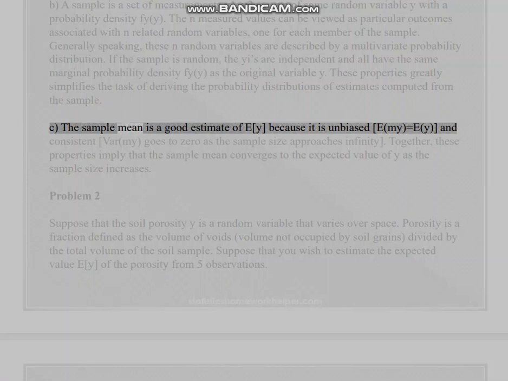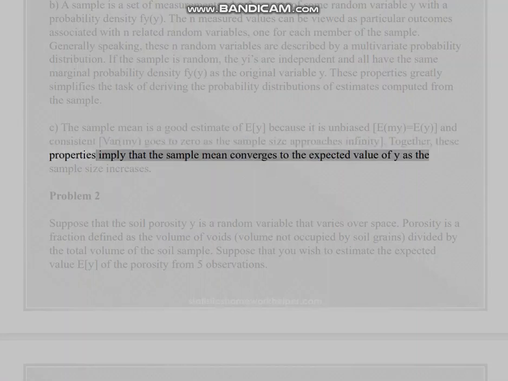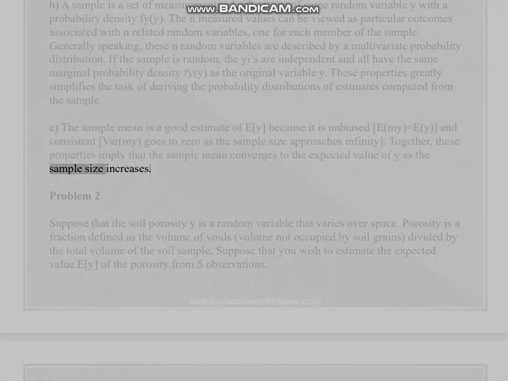C. The sample mean is a good estimate of E[Y] because it is unbiased, E[Ȳ] equals E[Y], and consistent, var[Ȳ] goes to 0 as the sample size approaches infinity. Together, these properties imply that the sample mean converges to the expected value of Y as the sample size increases.